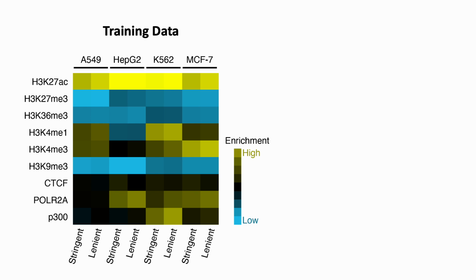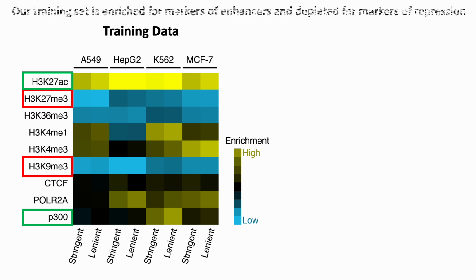If we pile up tags from downloaded ENCODE datasets across our 4 cell lines, A549, HepG2, K562, and MCF7, we see strong enrichment for K27 acetylation and P300, and we see strong de-enrichment for K27 trimethylation and K9 trimethylation, which makes sense: our training set is enriched for markers of enhancers and depleted for markers of repression. And because we selected these enhancers independent of these ChIP-seq datasets, we are trying to avoid any circular definitions of enhancers.